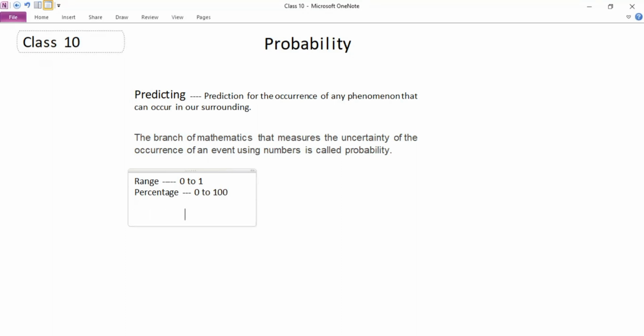Now if the percentage occurrence is 0%, it means it is impossible to occur.